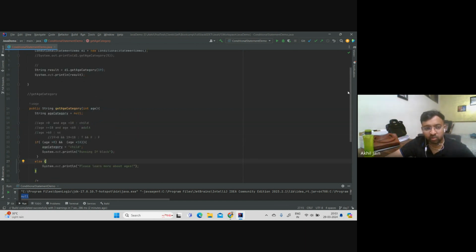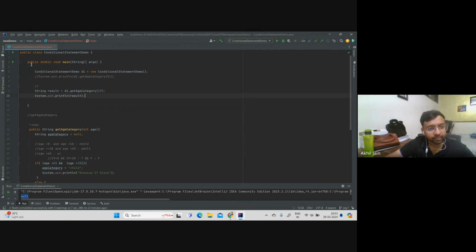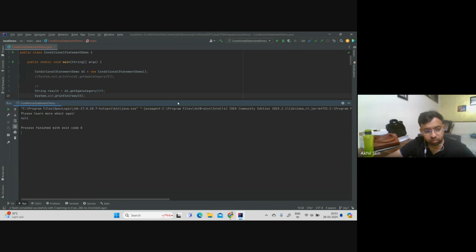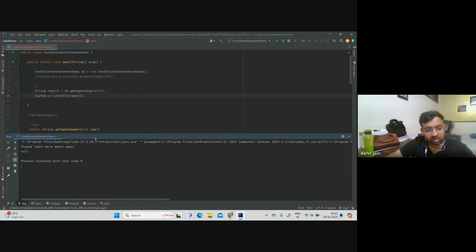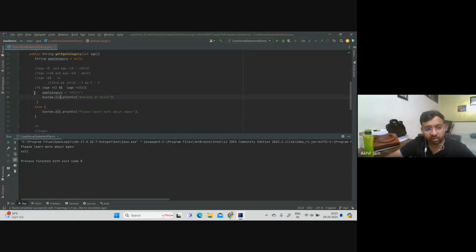So let's run this with a value of 19. You can see it did not print 18, which is fine with us, and it did not print this line here. So it means the execution control did not even go inside this, which is correct, because age is greater than 18, and we were not expecting it to go inside this block. But where did it go? It went inside this else block. That is why it was able to print this line: please learn more about ages.